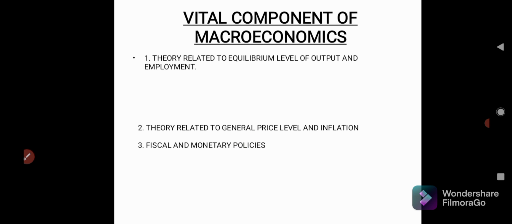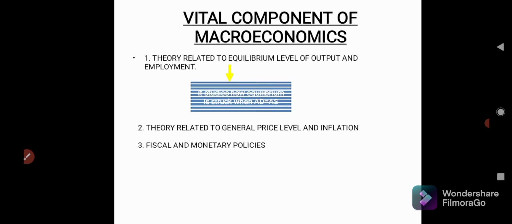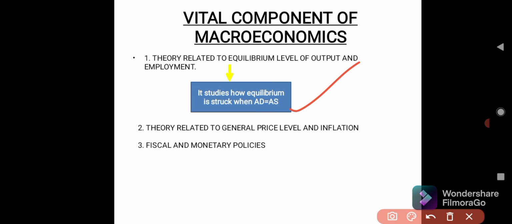Let us move further and discuss the vital components of macroeconomics. What are the components of micro? Micro studies the consumer, producer, and market, so we come up with various theories like the theory of demand, theory of supply, and theory of price. Here we are going to study theory related to the level of output and employment. With full employment in the economy, the output will be more. So it is the theory related to the equilibrium level of output and employment, in which we study how aggregate demand is equal to aggregate supply.